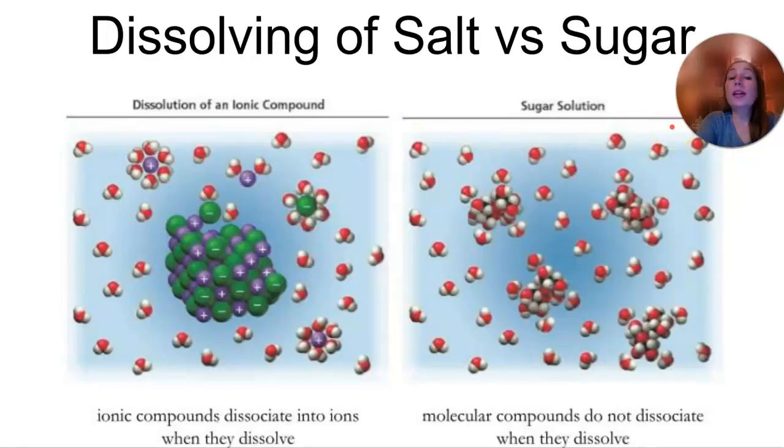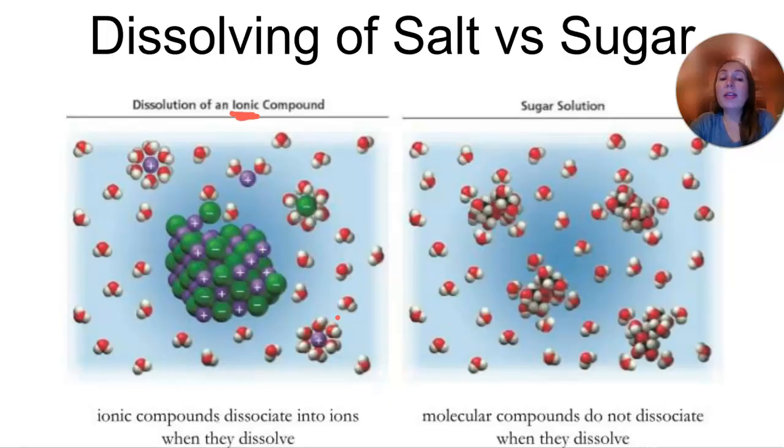So when an ionic compound dissolves, such as sodium chloride, each little Na plus is pulled off of the main crystal by being surrounded by water. So the positive sodiums are surrounded by the negative oxygen ends of water and pulled off of that salt crystal. And negative chlorine atoms are surrounded by positive H's of water, pulled off of that salt crystal. And they're pulled off one ion at a time. So these ions are separated,